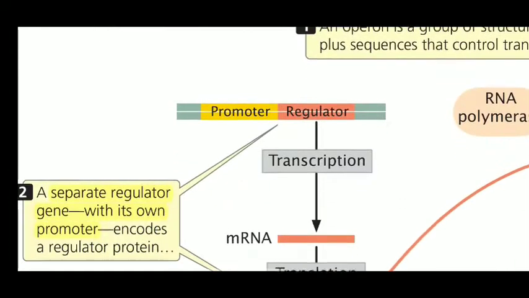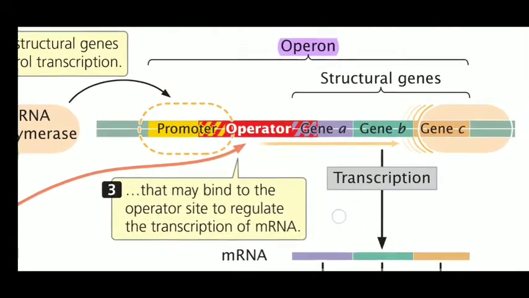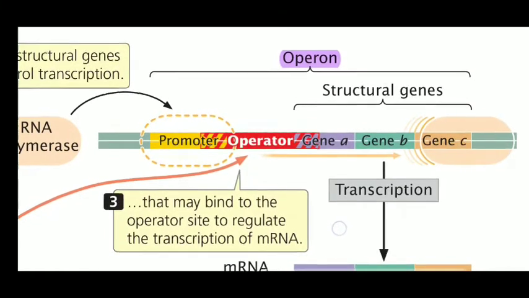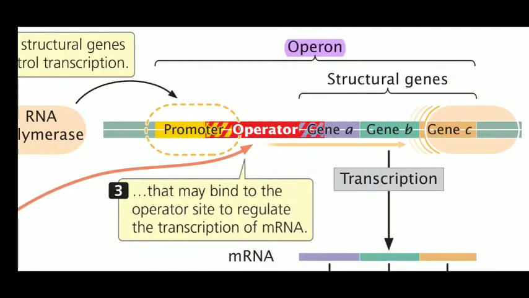An important thing is that this particular group of genes, that is your structural genes, has an operator region and its own promoter region. And this structural gene, along with its operator and promoter, is called an operon.